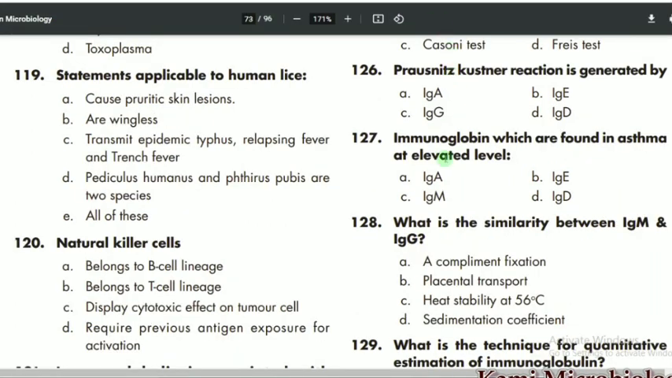Then we have MCQs 126 that says that the prestinized Kusterner reaction is generated by. So it is mostly generated by IgE. B is the correct option. MCQs 127 says that the immunoglobulin which are found in asthma. So in asthma IgE are mostly found. B is the correct option.